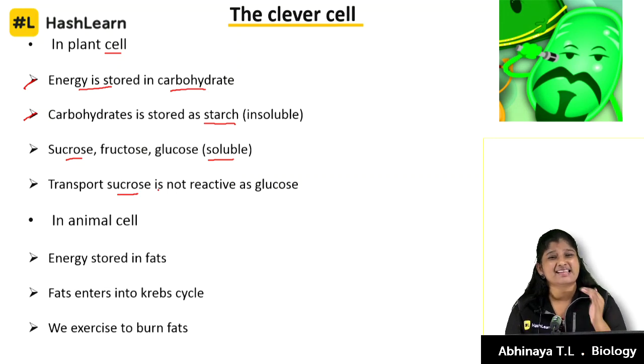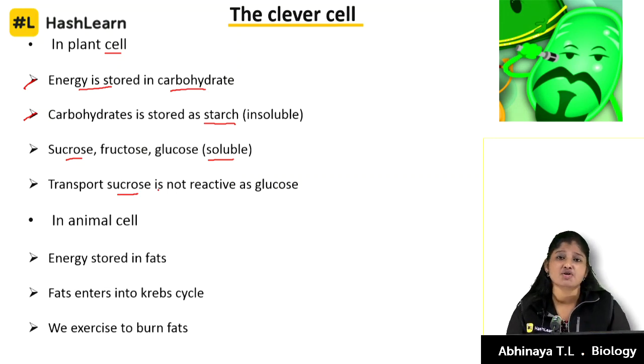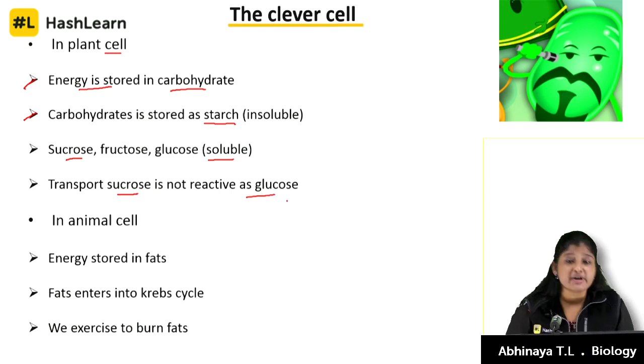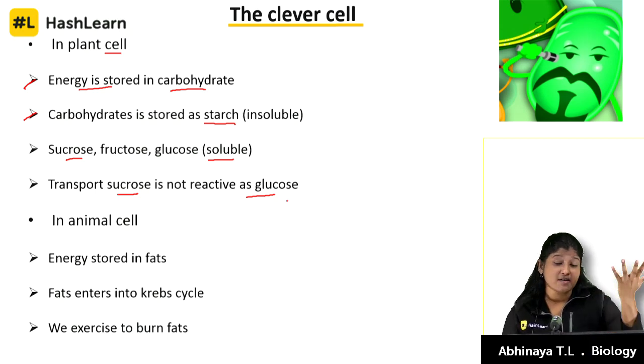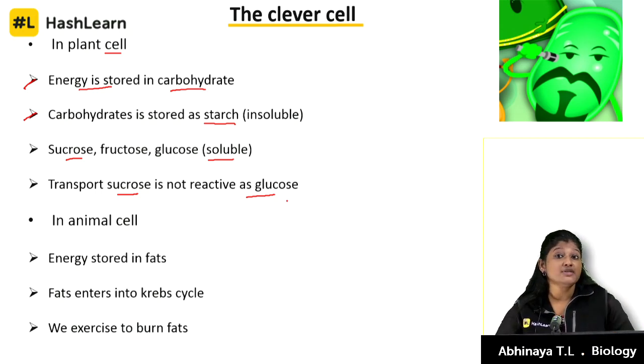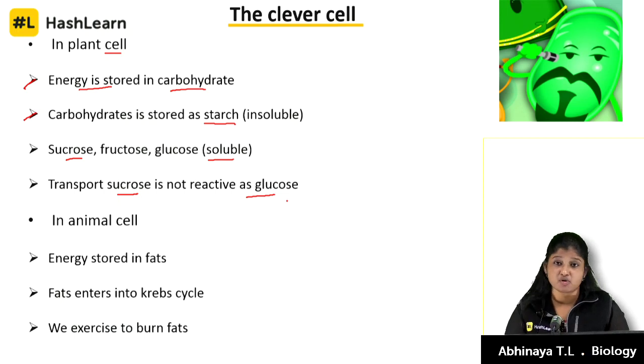Because it is less reactive compared to glucose. Getting deeper into these concepts is out of our discussion here, but we are jotting down these points to see how cleverly our beautiful cell is mechanized based on the circumstance. If it has to be transported, it converts into sucrose. If it has to be respired, it converts into fructose and glucose. If it has to be stored, it is in the form of starch. If it has to be synthesized, it is in the form of carbohydrate, mostly in terms of glucose.